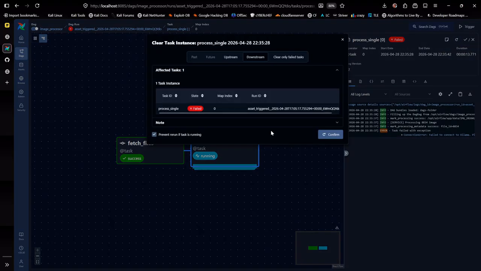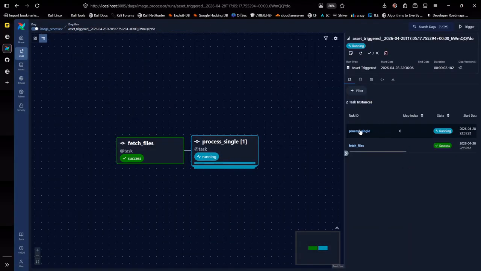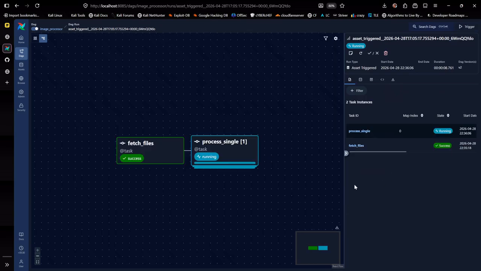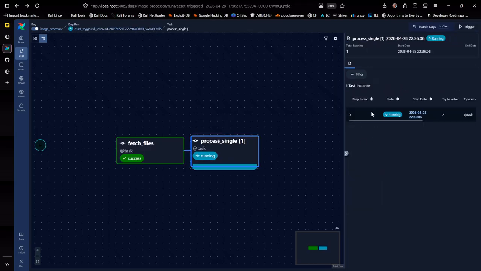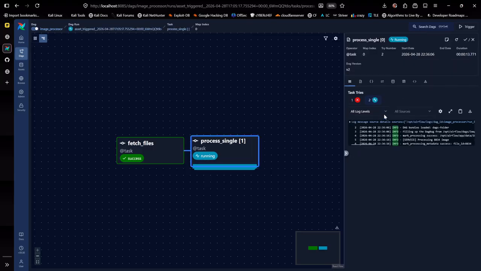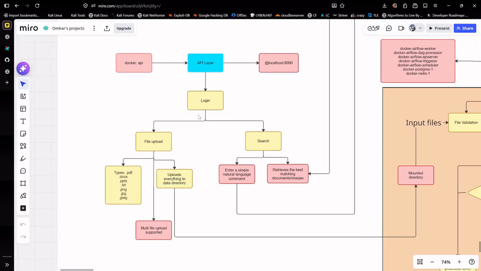And if we just restart this DAG, it should be working now. Yeah, so our file is processing. Until our file processes, let me get back to the system.